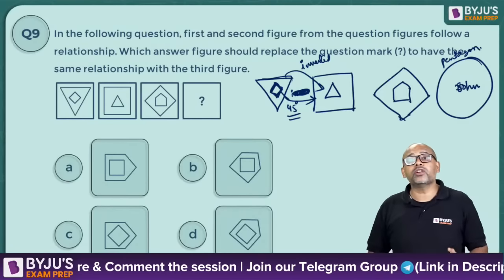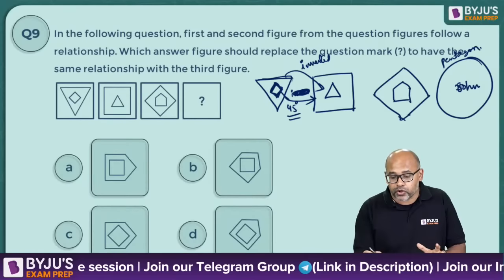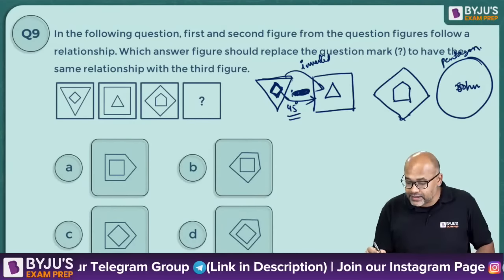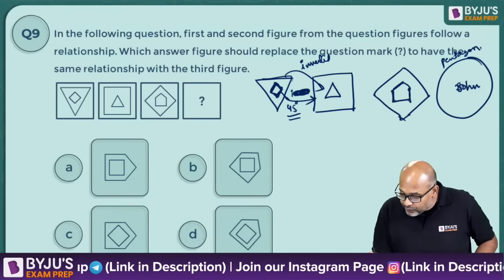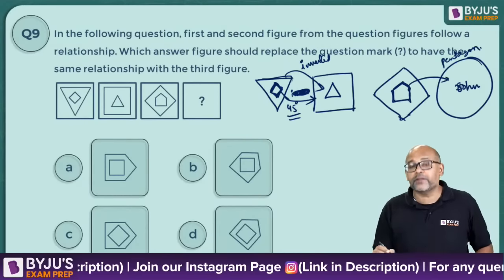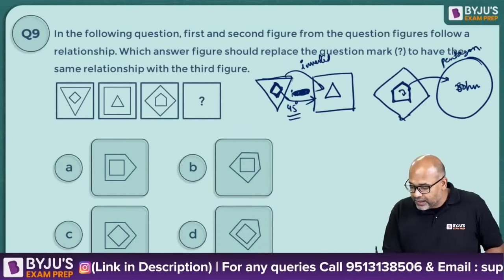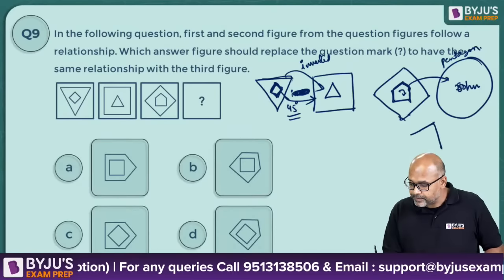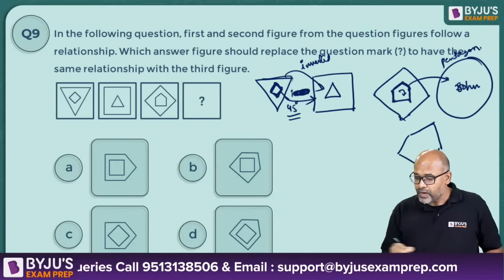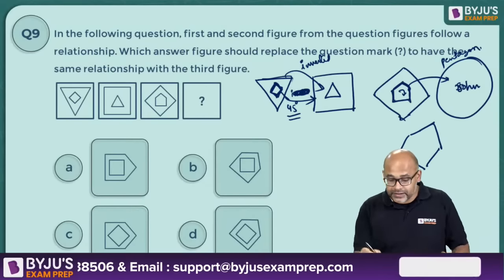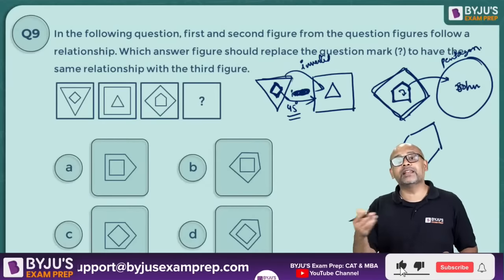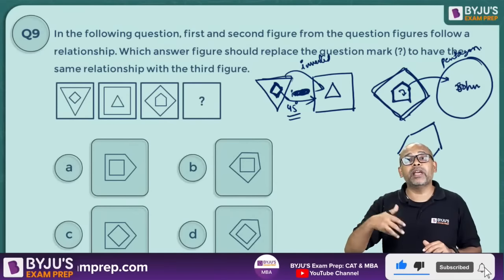But what is the orientation of the pentagon? The outside figure now should be rotated by 45 degrees. So basically if I rotate this 45 degrees, I will get a figure like this. And the figure which is outside, when it is coming inside, will be inverted.